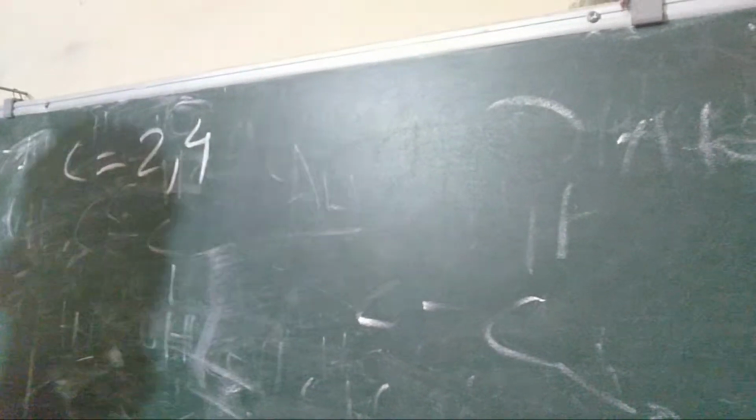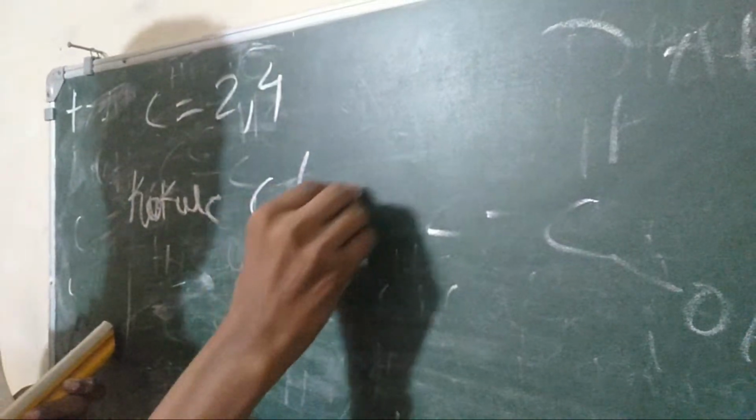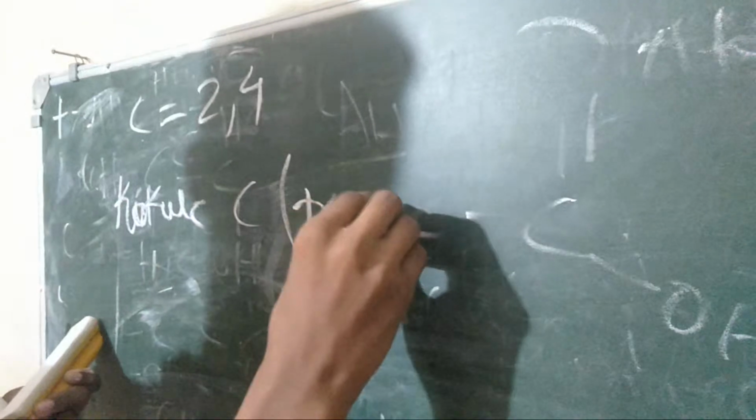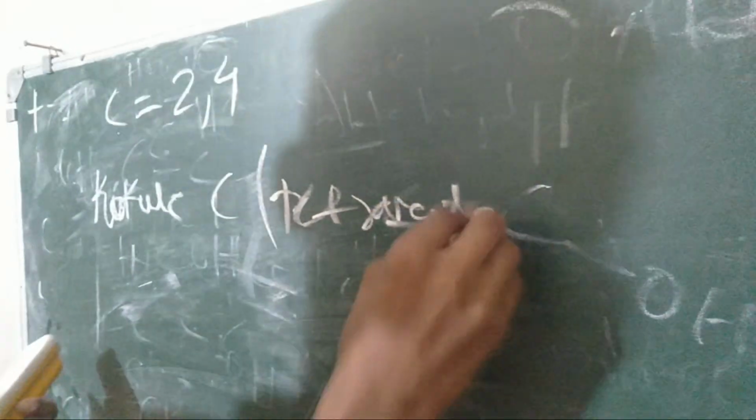Now next, the sir will ask one topic. We know that carbon, what is the electronic configuration? We know 2, 4. So first the scientist who explained that it contains tetravalency was Kekulé. Kekulé said that carbon has tetravalency. It means it contains four electrons in the last shell.